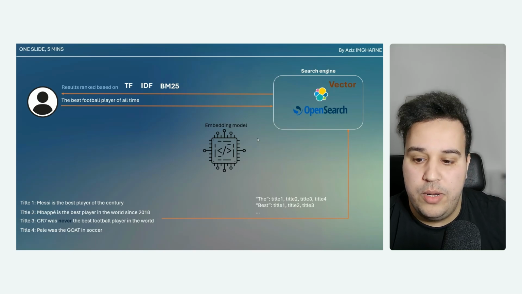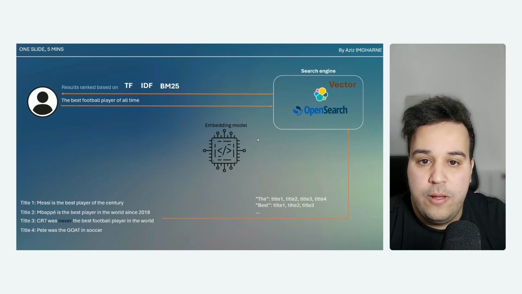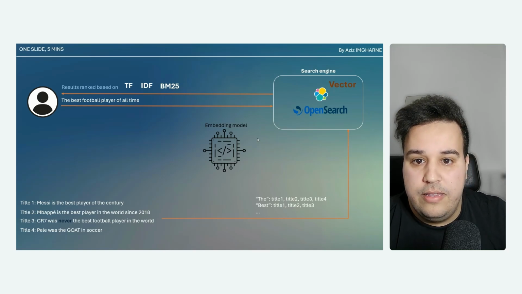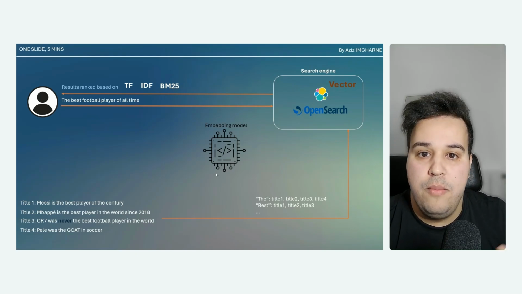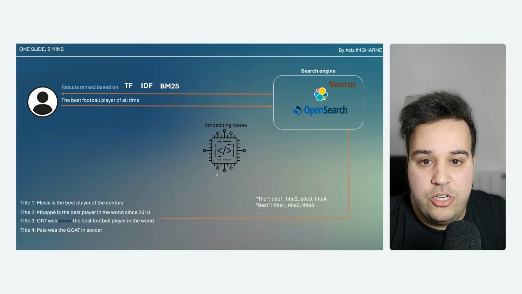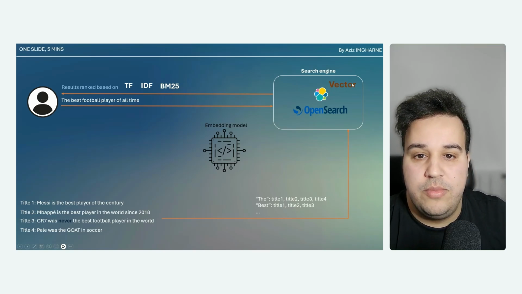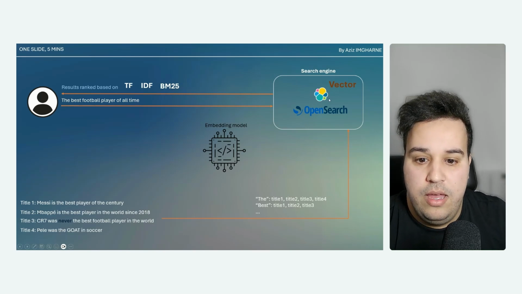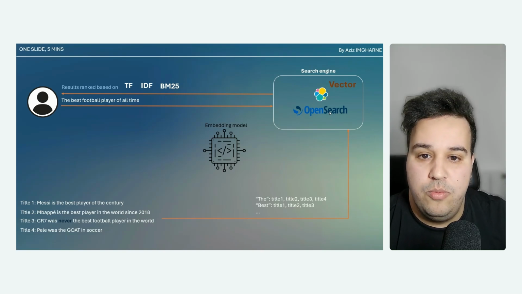When this embedding model takes a text in, it tries to extract not only the keywords, but also the emotions or the senses that are in the text. The way it does this is it converts your text or input into a mathematical representation, which is a vector of numbers. In order to store this, you need something called a vector database. That's why solutions like Elasticsearch and OpenSearch opted for an additional vector database feature that is able to store those values.